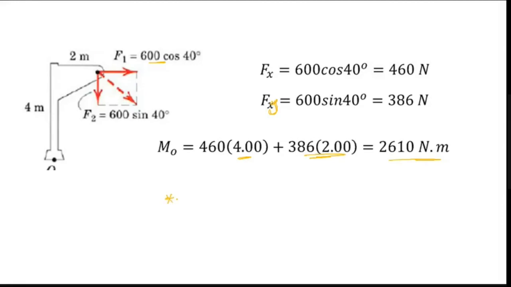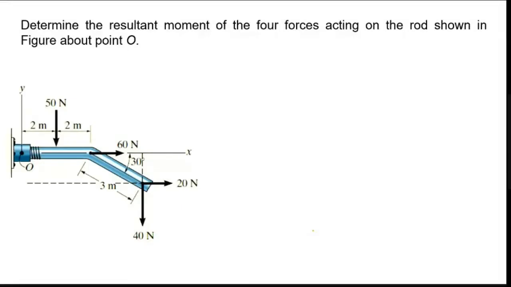For any inclined force, we resolve it into Fx and Fy, then apply moment. After you apply moment, you can add it based on direction, and you will get the overall moment value. You can identify the resultant moment for these four forces.